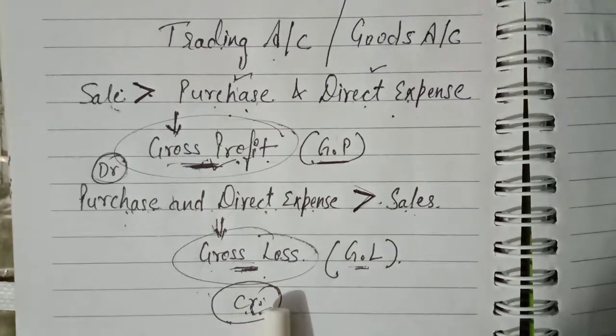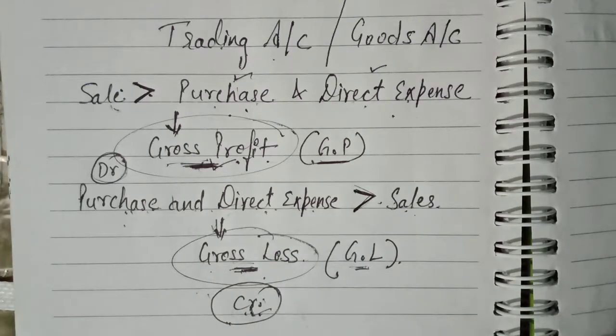Trading account shows the result of buying and selling of goods. In preparing this account, the establishment charges are ignored. See, keep it in your mind. Establishment charges are ignored and only the transactions in goods are included.